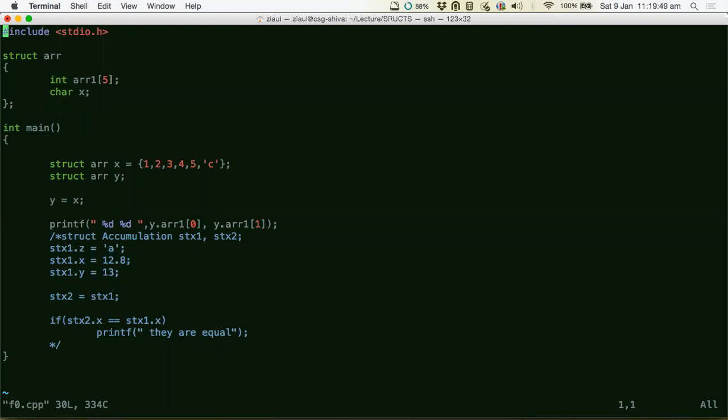And then automatically they get assigned to the names, because the loading happens as you have put it in these curly braces. Since the first 5 values are coming from an array, these 5 values will be assigned to this array, and then this C will be assigned to this character, because that's how they are being loaded in the structure.